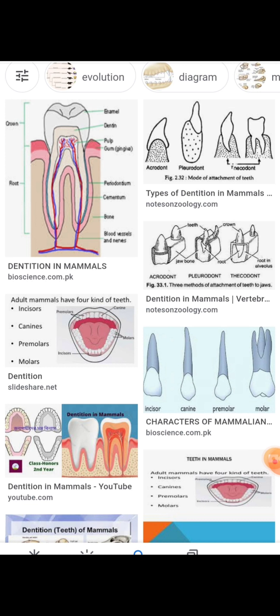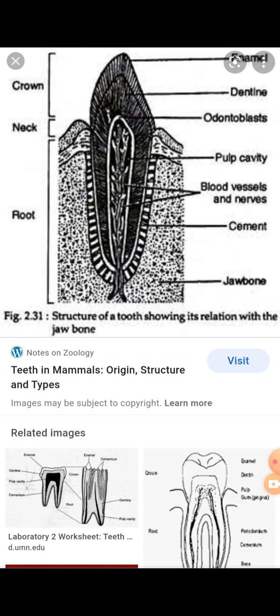So the formation of a tooth is a simple procedure. Teeth are formed partly from epidermis and partly from the dermis. Enamel of the tooth is formed from the epidermis. The dentine, the cementum and the pulp are formed from the dermis. So this is the formation simply, and here you have to see clearly. Here I am showing the whole tooth, origin and evolution of teeth.